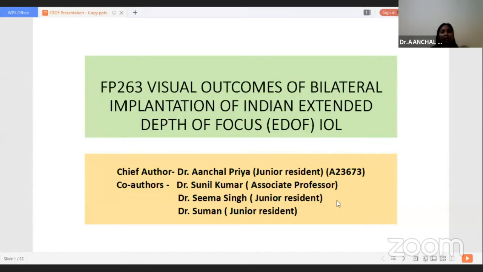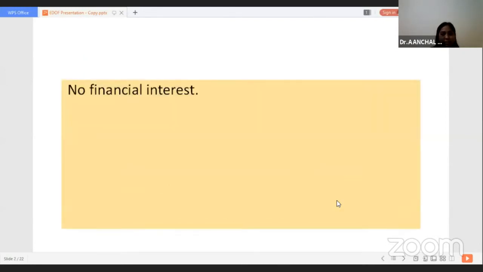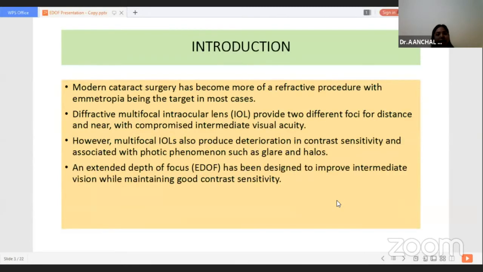Good morning to all. My topic for discussion is visual outcome of bilateral implantation of Indian extended depth of focus IOL. There is no financial interest received in this study. Modern cataract surgery has become more of a refractive procedure, with emmetropia being the target in most cases. Diffractive multifocal intraocular lenses provide 2 different foci for distance and near with compromised intermediate visual acuity. However, multifocal IOLs also produce deterioration in contrast sensitivity and are associated with photic phenomena such as glare and halos.